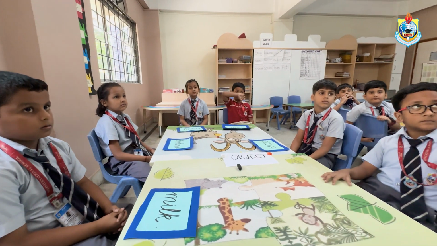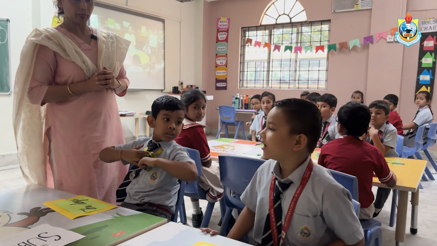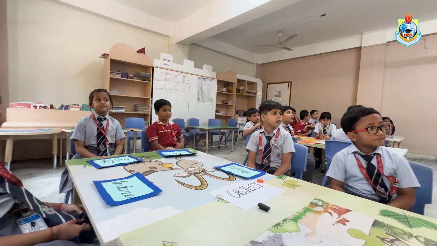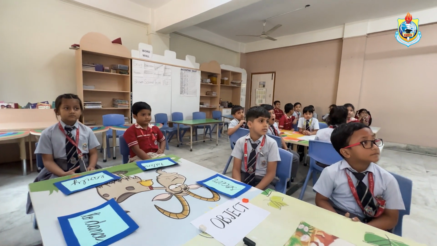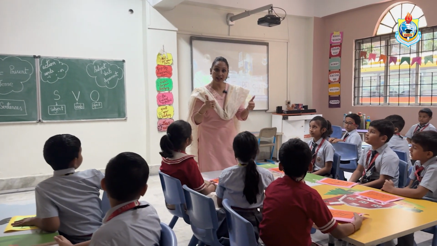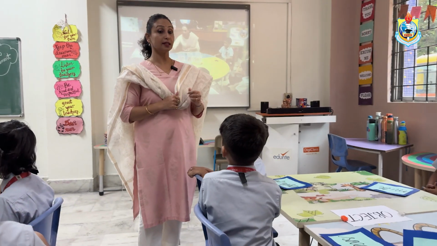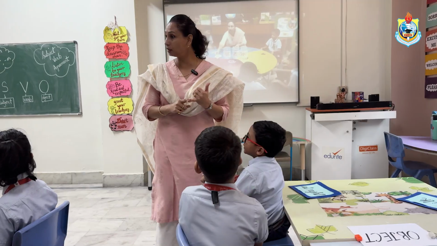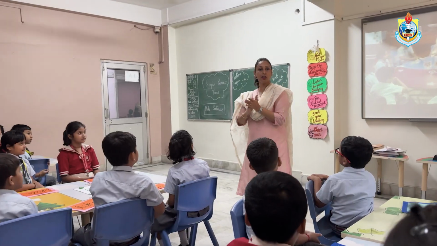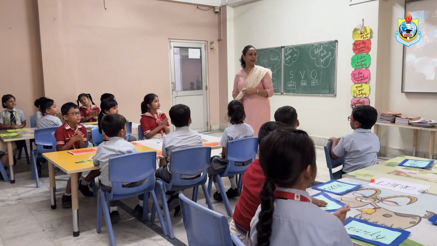Now can anybody tell me what is the subject? Yes, Lihan, can you tell me? The person or the thing who is performing the action. Very good. Then what is the verb? The action. Very good. What is the object then? The person or the thing who is receiving the action. Very good. I'm happy. Clap for yourself. I'm happy to see that you all remember it very nicely.